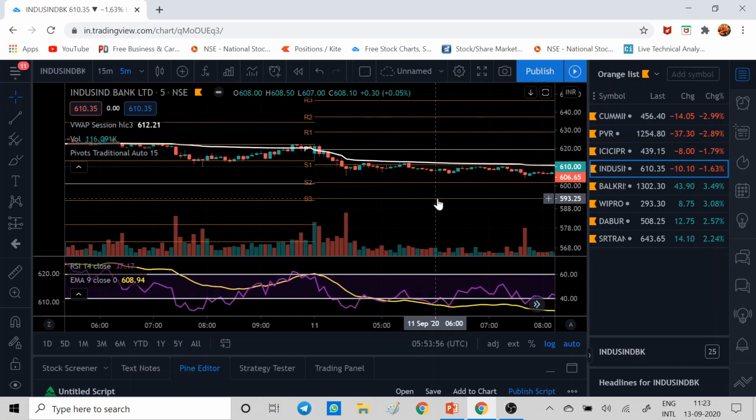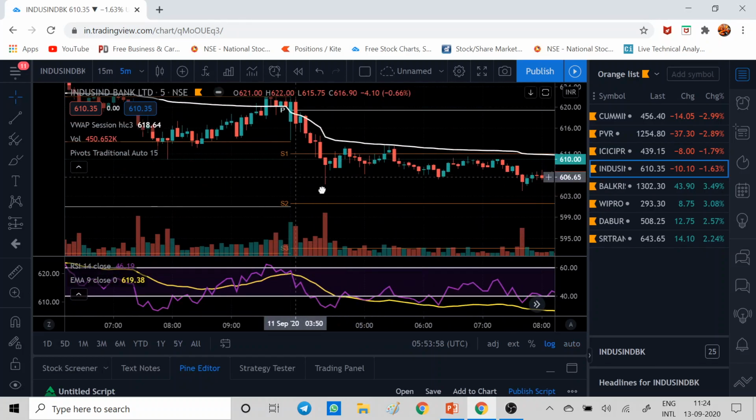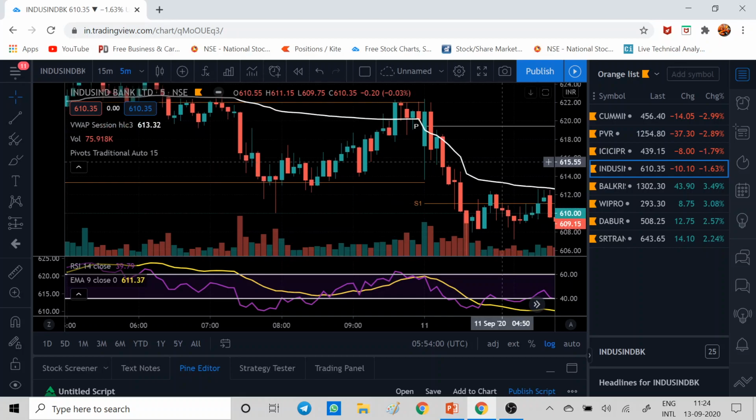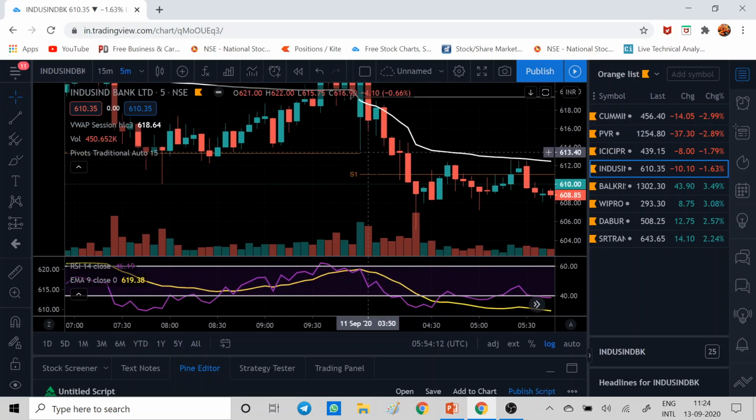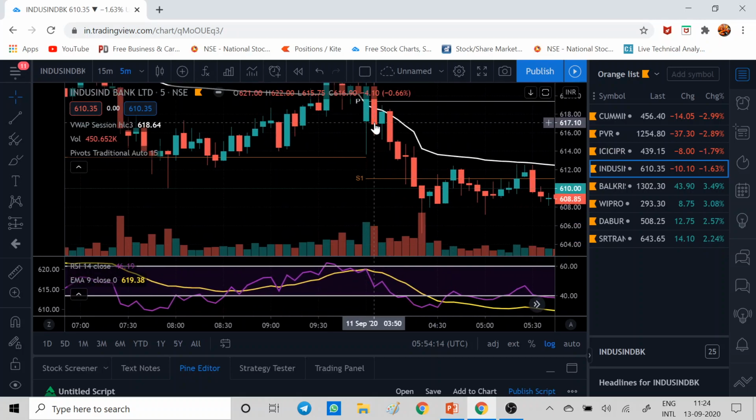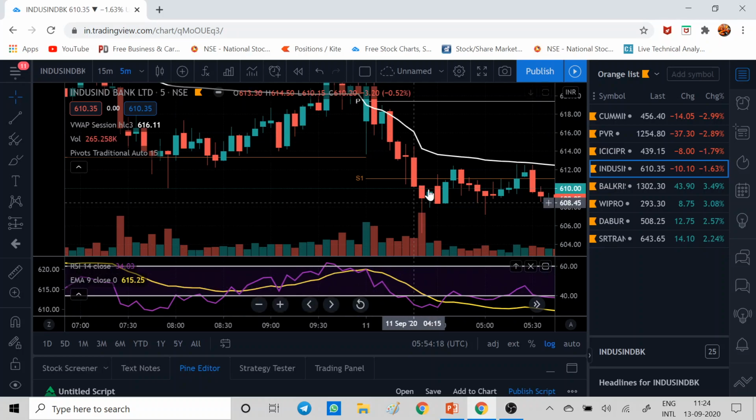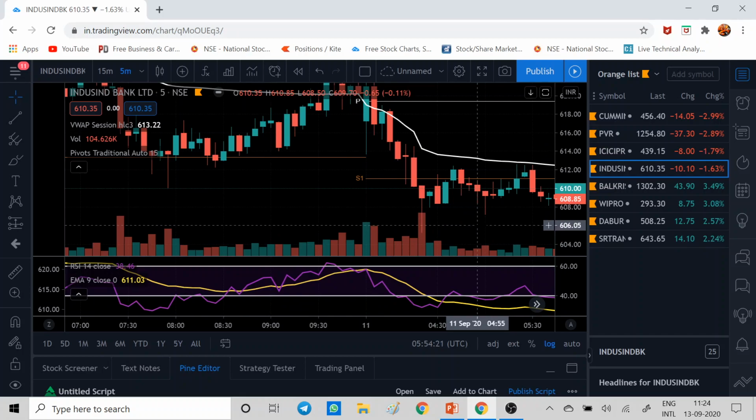Another stock we can see is IndusInd Bank. In the morning itself, at 9:25 you have got the entry. See, it gave closing, so you could have entered here by putting a buffer of 0.10, 0.20%. All the conditions are matched. VWAP closing below, and your RSI is below EMA 9, and you can see the movement.